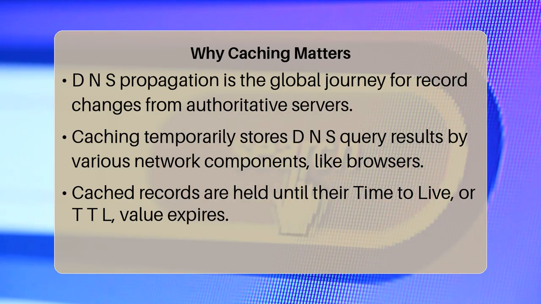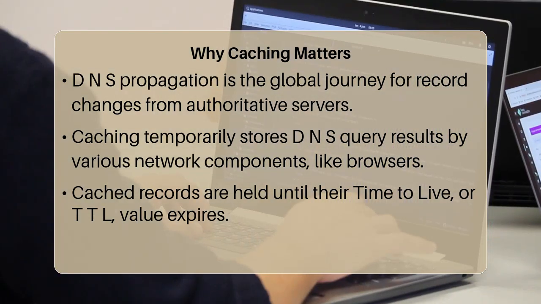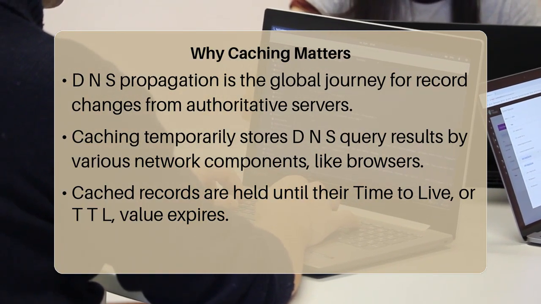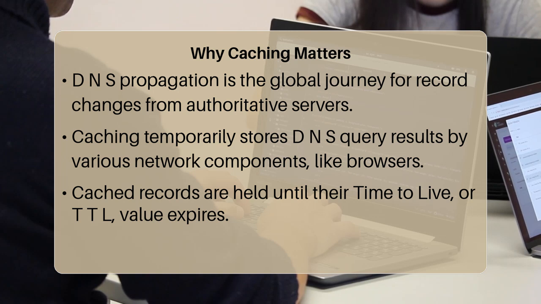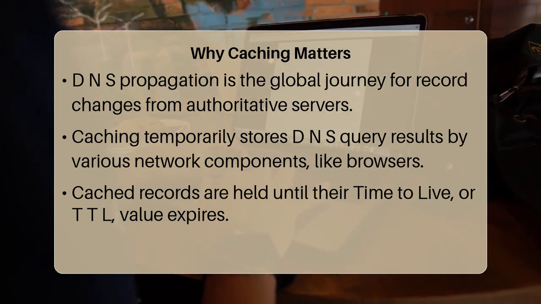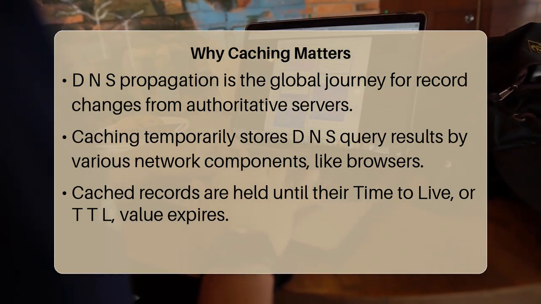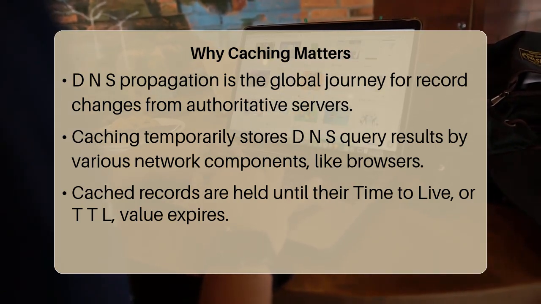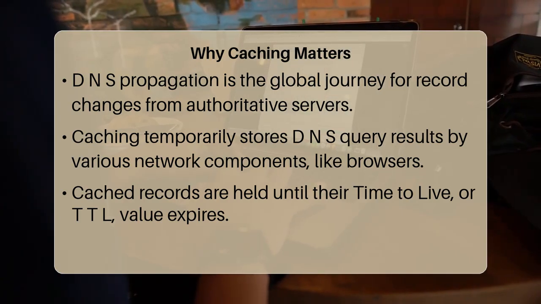Meanwhile, DNS caching is the temporary storage of DNS query results by various components in the network path, including your web browser, operating system, router, and your internet service provider's DNS servers. When a system needs to resolve a domain name, it first checks its cache. If the record is found and is still valid according to its time to live, or TTL value, it uses that cached record instead of querying the authoritative server, effectively bypassing the real-time propagation.